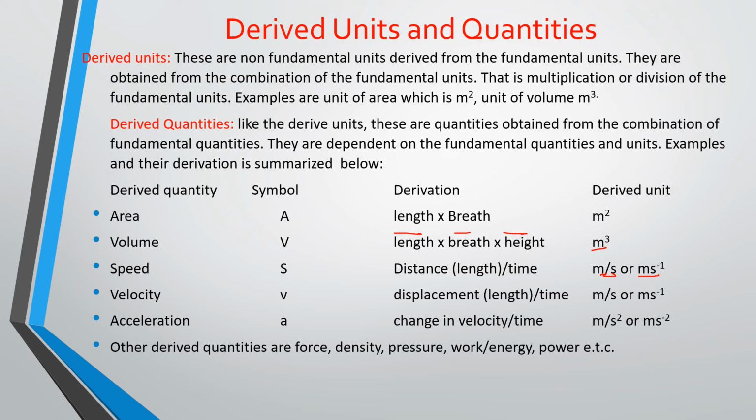Same thing for velocity. The symbol is v, and velocity too has to do with distance, but velocity is different from speed. Velocity has to do with displacement over time, and the unit for displacement is meters and that for time is seconds. So the unit for velocity is meters per second. You can write it this way or that way.